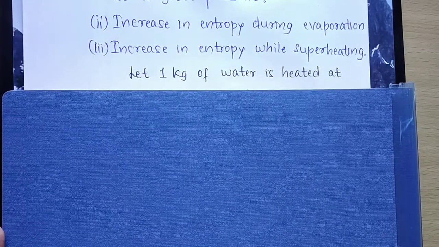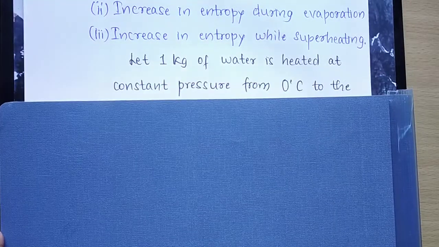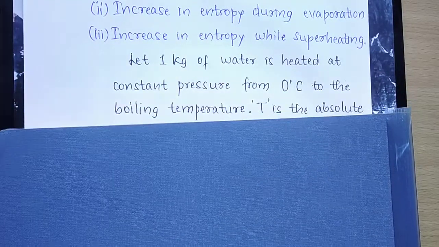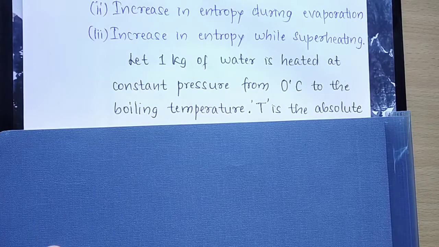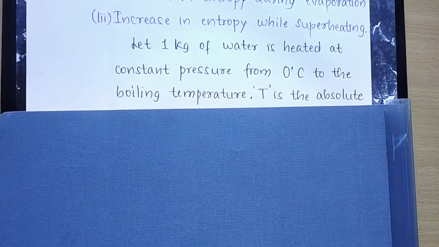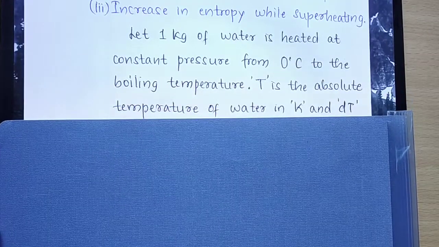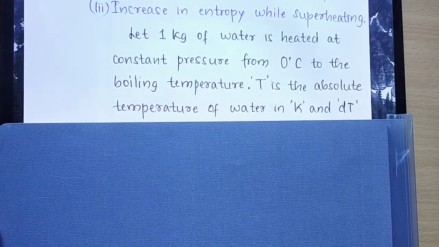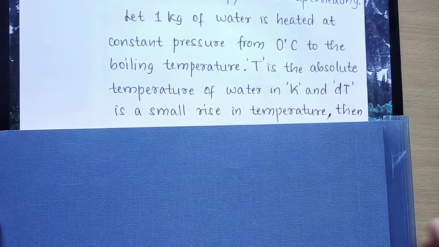So for this, what we will do, let us consider 1 kg of water which is being heated at constant pressure from 0 degree centigrade to boiling point. So up till boiling point we are going to heat it, and then we are going to find out the entropy. Let capital T be the absolute temperature of water in Kelvin, and dt is the small rise in temperature.